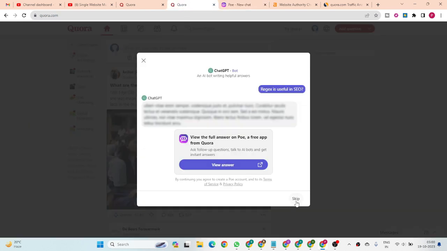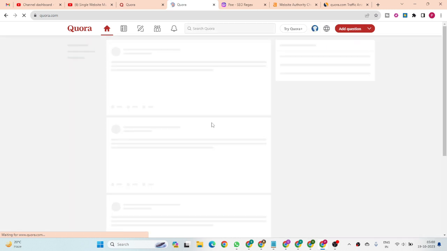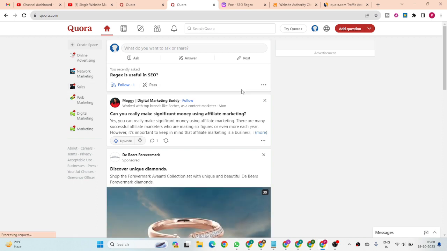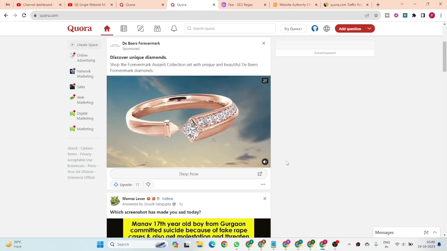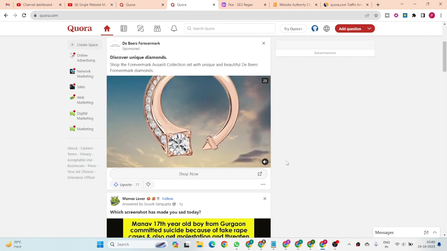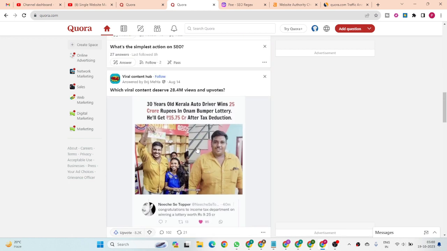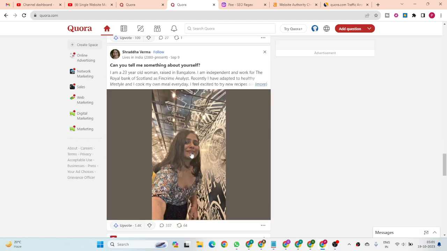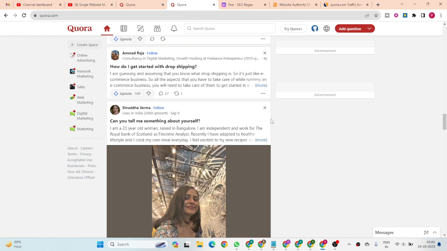Okay, then we have to click the escape button, and you can see our question is published now: regex is useful in SEO. So these kind of activities we can do for the starting. If you created a fresh account on Quora.com, you have to maintain your profile. For 1 to 2 weeks, you have to explore the feeds. You have to do commenting, you have to answer, then you can like and upvote some images and articles.